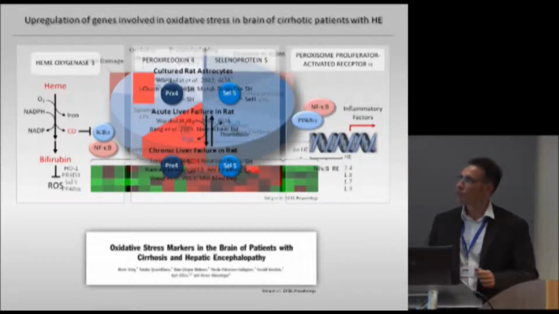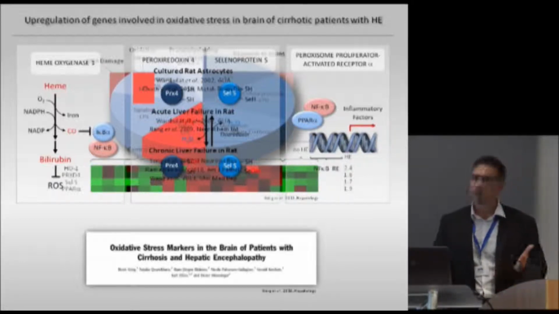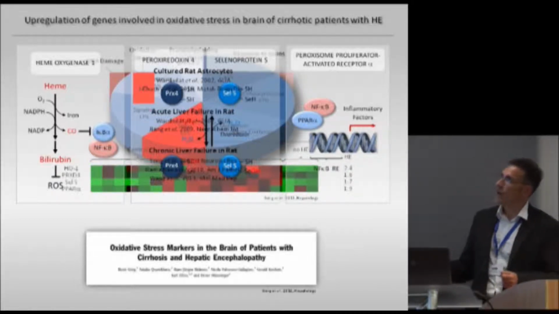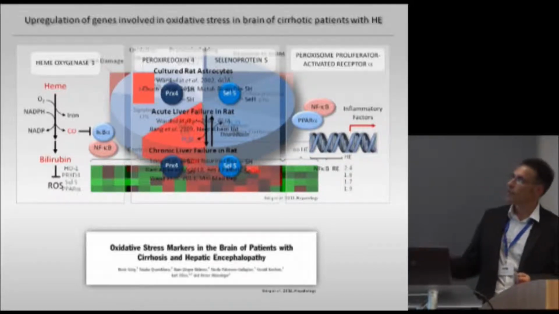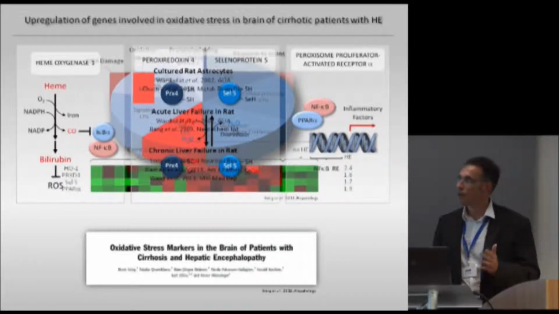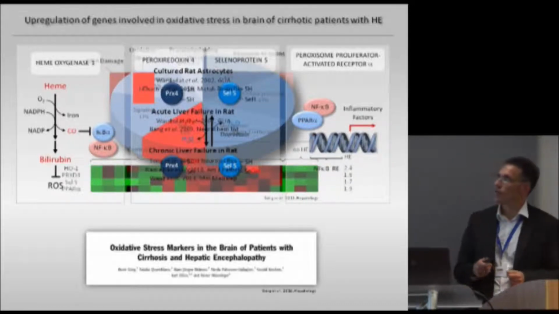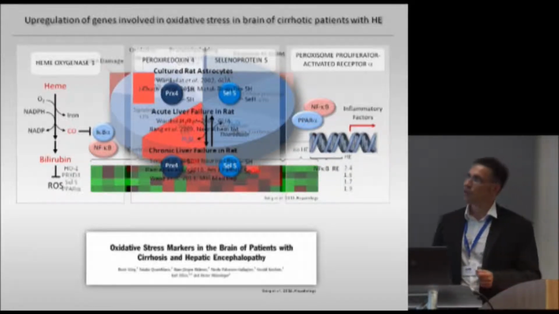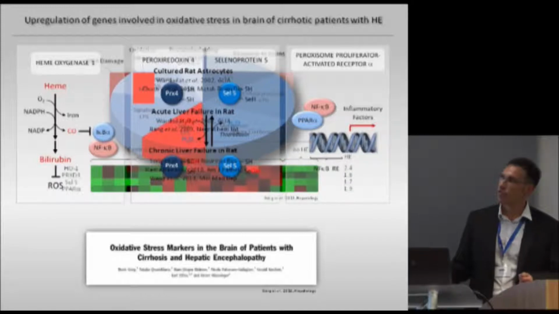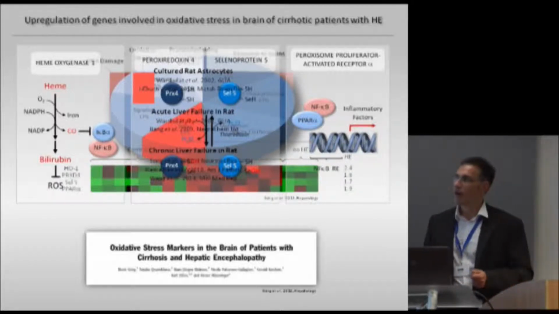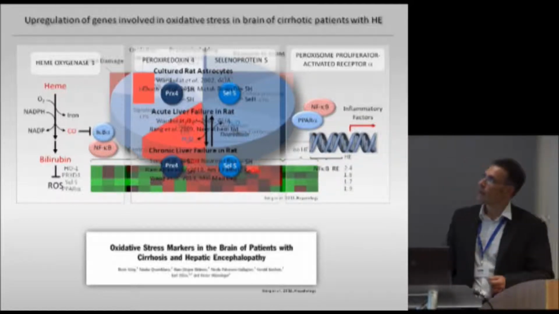And I just want to mention some of them, because, for example, the hemoxygenase 1 gene is often referred to as a surrogate marker for oxidative stress, and it has been found in many different experimental models for hepatic encephalopathy, such as ammonia-treated astrocytes, and in different in vivo models for acute and chronic liver failure. It is surely a marker for oxidative stress, but what is often overlooked is that it has an anti-inflammatory effect, because it may inhibit the degradation of I-kappa B alpha, and thereby terminate NF-kappa B inflammatory responses in the brain.